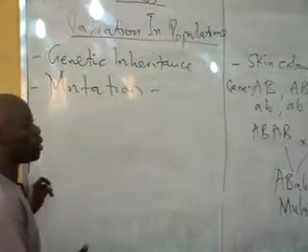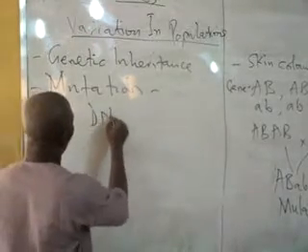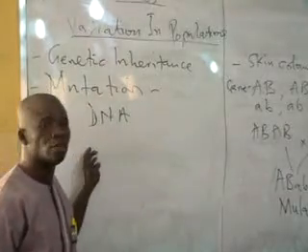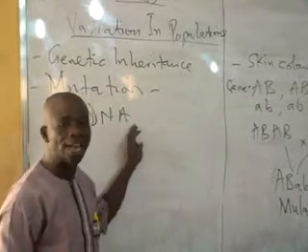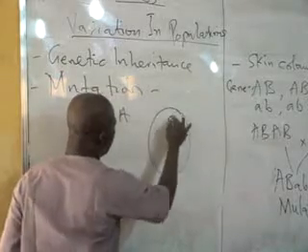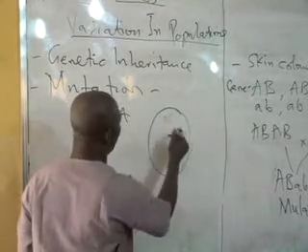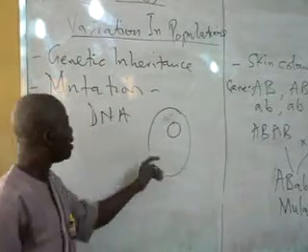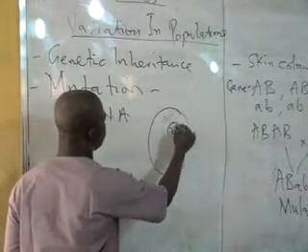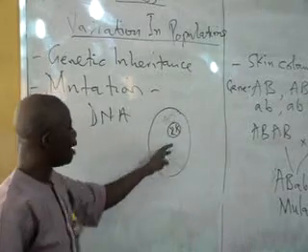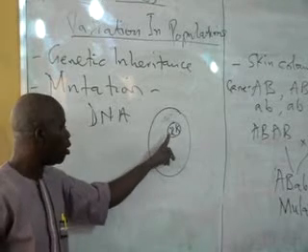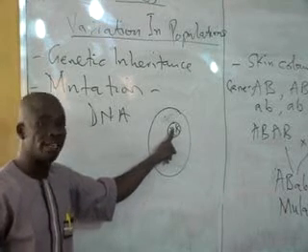Now, it has been known that the DNA, for those of us who have heard the word deoxyribonucleic acid before, each cell of living organisms has a nucleus. And in the nucleus, we have chromosomes. And these chromosomes that are in the nucleus bear genes.